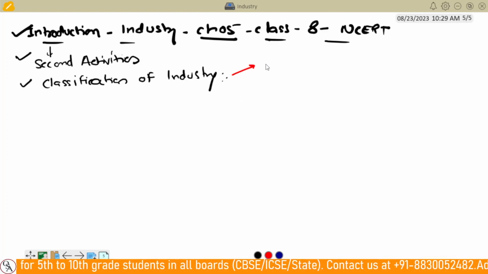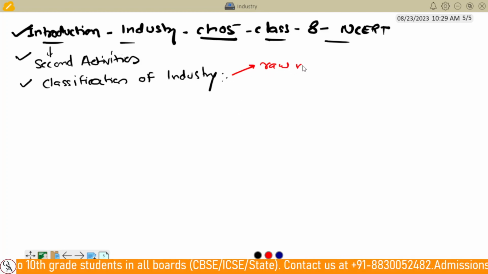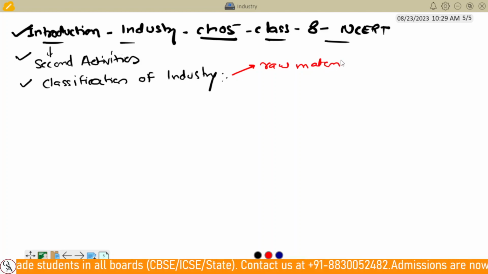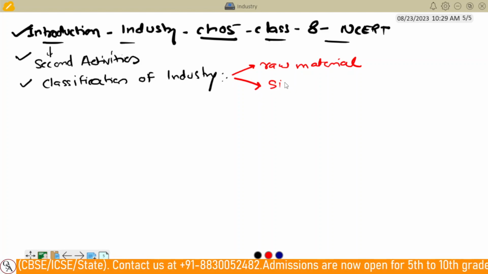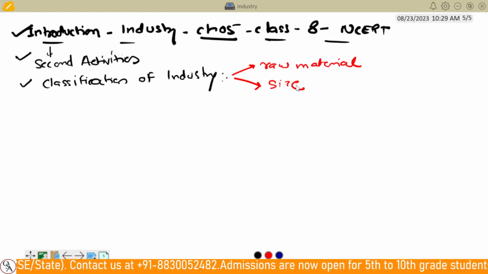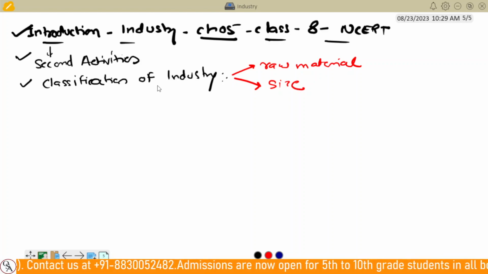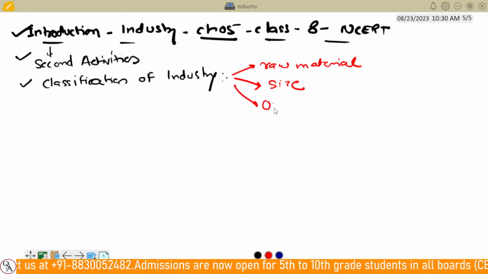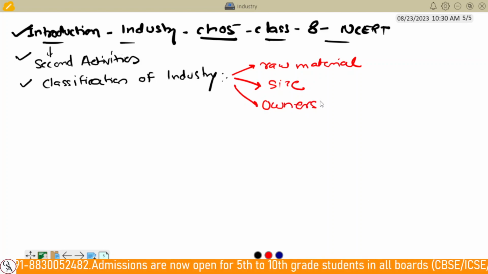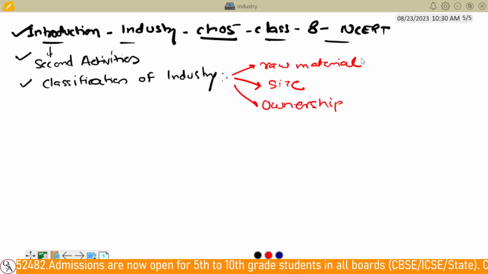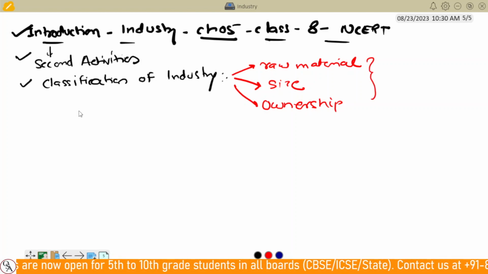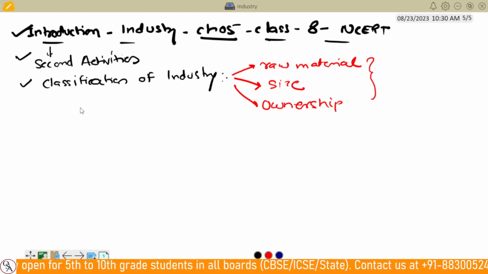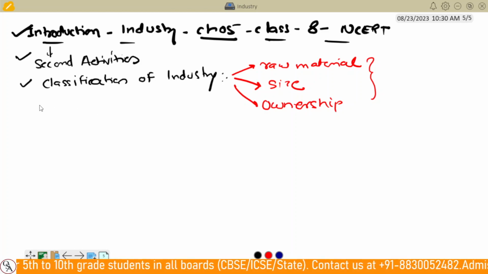The first is the raw material, the second is the size of the industry, and the third classification is based on ownership. So we are going to see the classification of industries on these three factors: raw material, size, and ownership. Let's start with the first, the raw material.